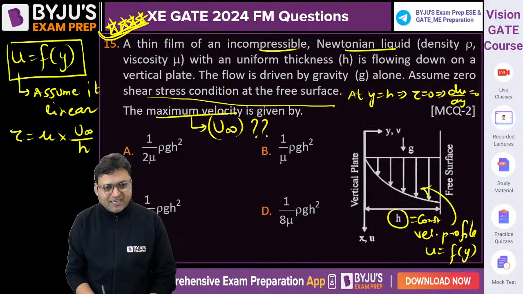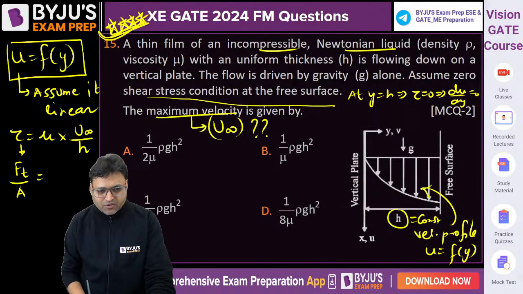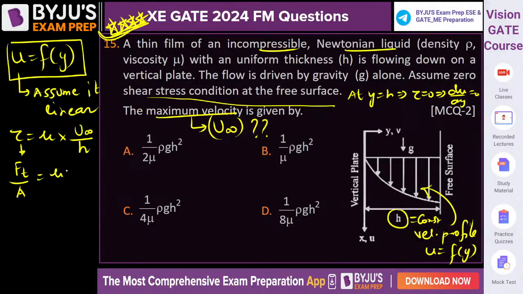And tau is equal to tangential force per unit area is equal to mu into u infinity by h. What is tangential force?